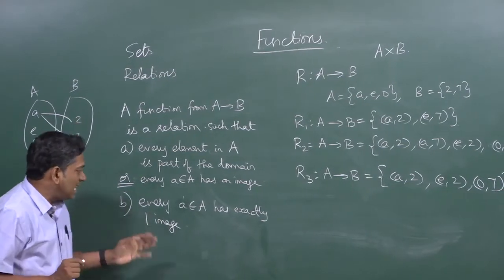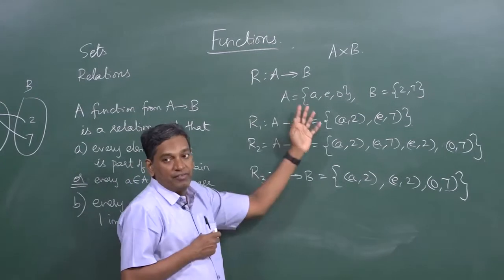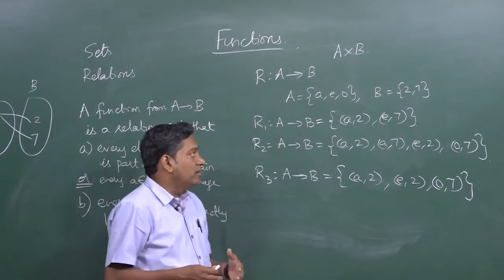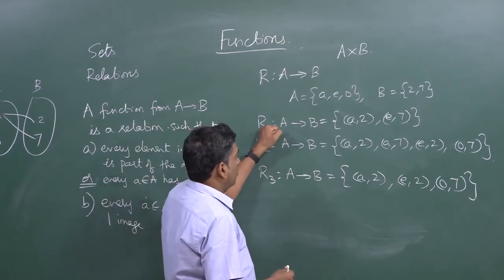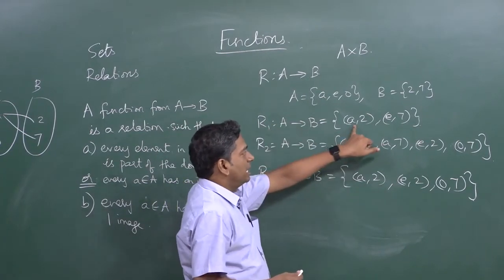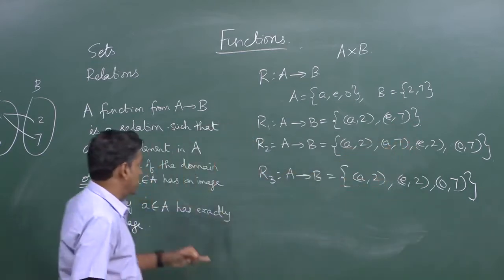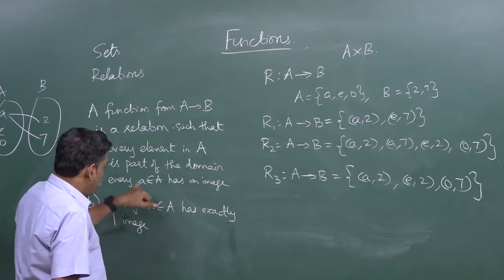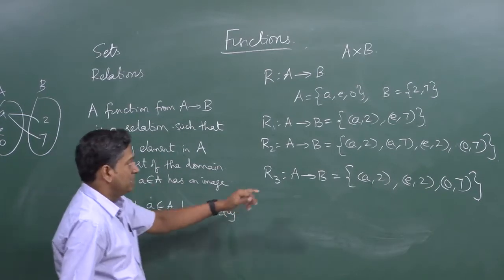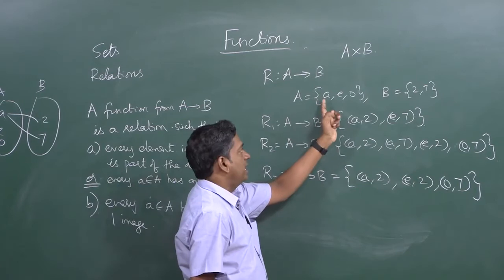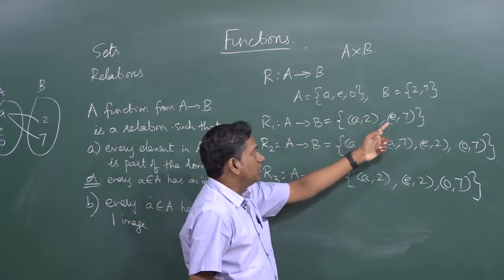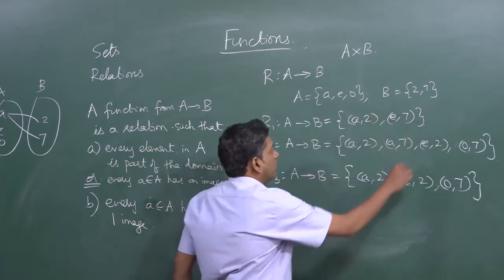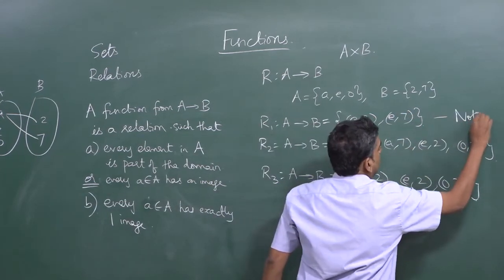So, let us examine the three relations that we defined as examples to see which of these will satisfy the criterion for a function. Let us take R1 from A to B. It is {(a, 2), (e, 7)}. Let us look at the first condition. Every element in A is part of the domain, or every small a belonging to A has an image. Well, the set A has a, e and o, but o is not part of the first elements at all. Therefore, this is not a function.